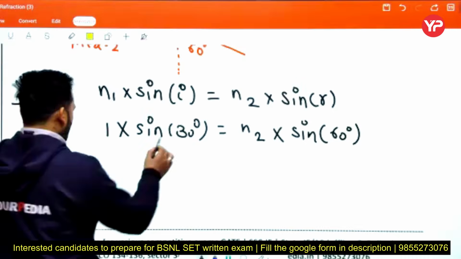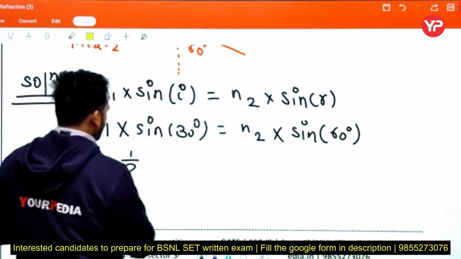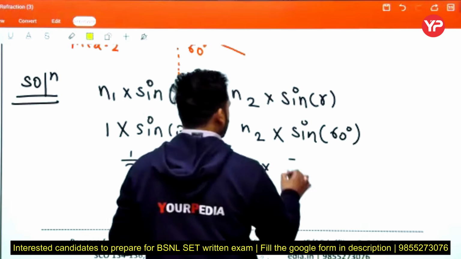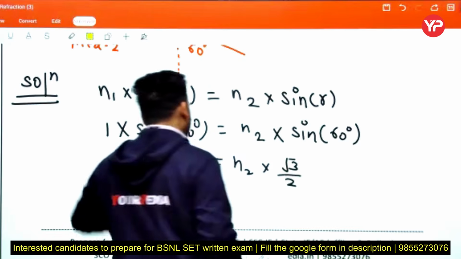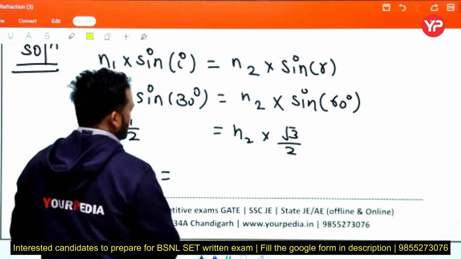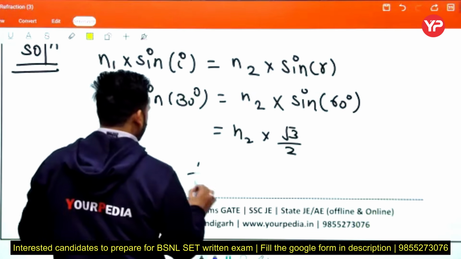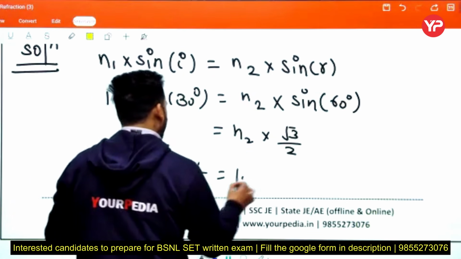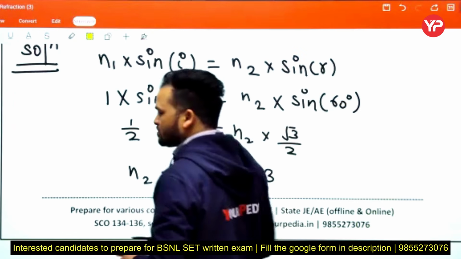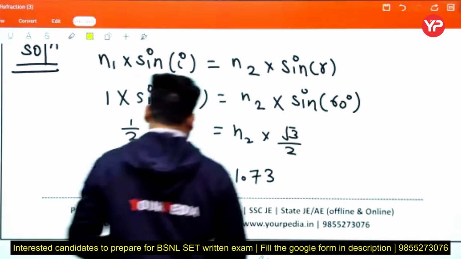Then what is the value of sine 30? 1 by 2. n2, what is the value of sine 60? Root 3 by 2. Okay, then n2 is equal to, 2 cancels, n2 equal to 1 upon root 3. This is not 1.73.